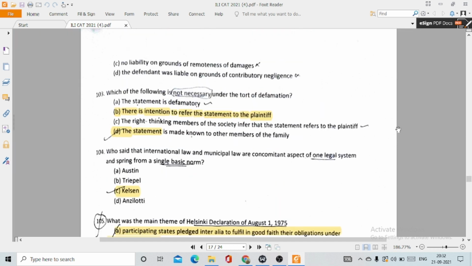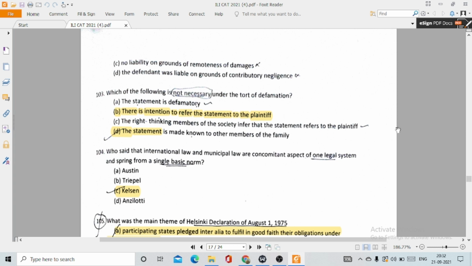103. Which of the following is not necessary under the tort of defamation? This is actually option number B and D both. So this is a reason why I would say the question is wrong, because you only had the option of choosing one answer. So suppose both the options are correct, in that case the question shall be cancelled, but in this case this question has not been cancelled.